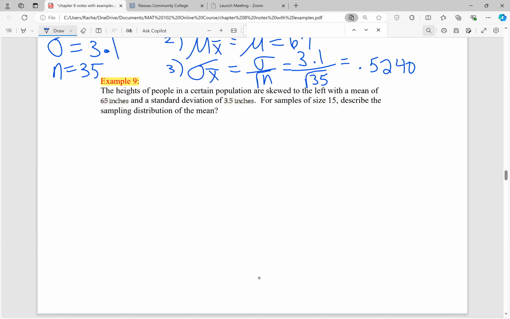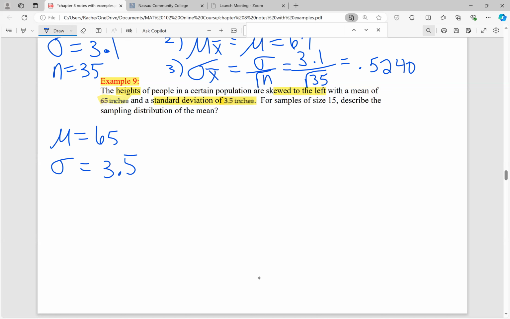So very similar to the one above, we're looking at a population of heights. So height is my variable, and we know that height in this case is skewed to the left with a mean of 65 inches and a standard deviation of 3.5 inches. So let's write that down. So the mean of the distribution is 65 inches and the standard deviation is 3.5 inches.